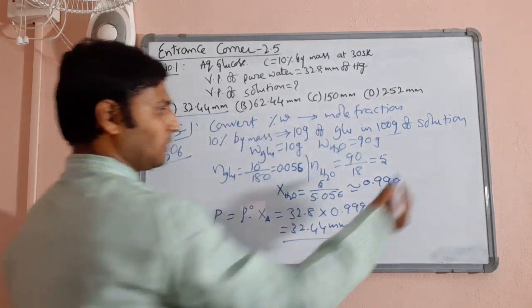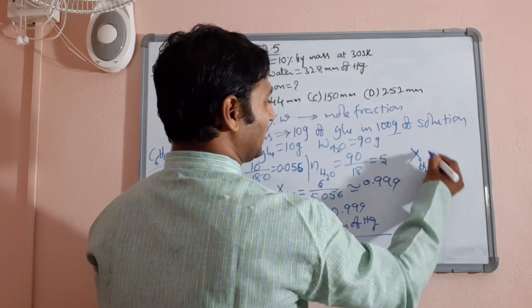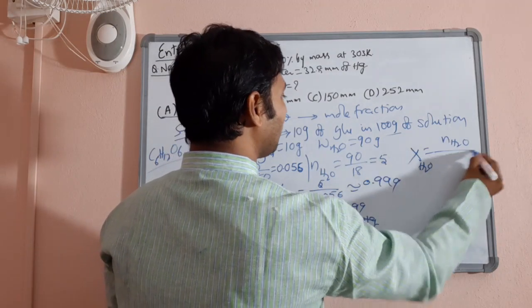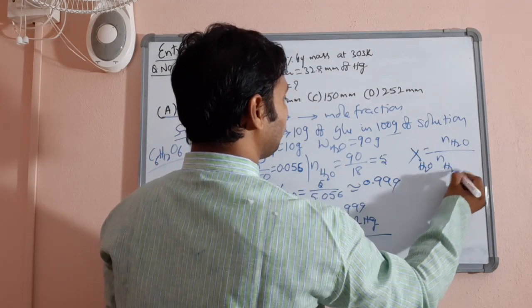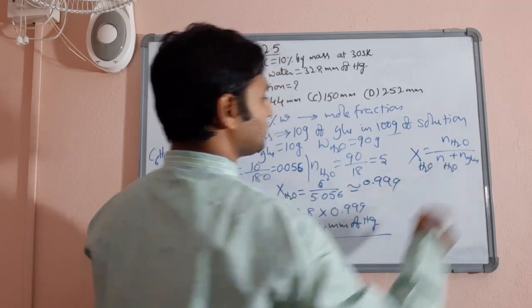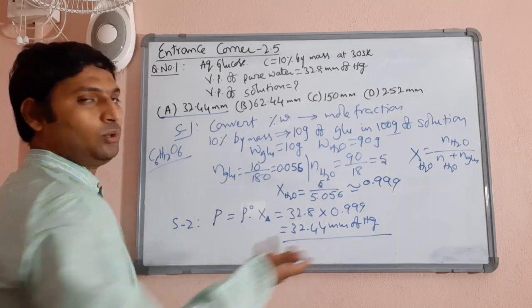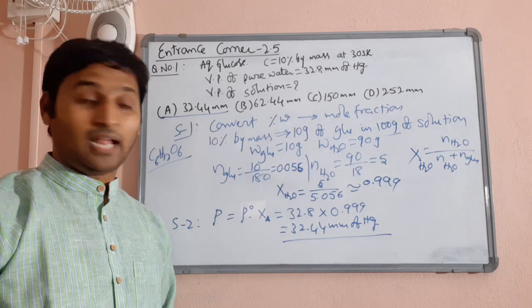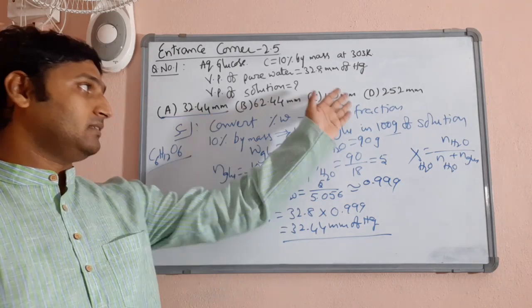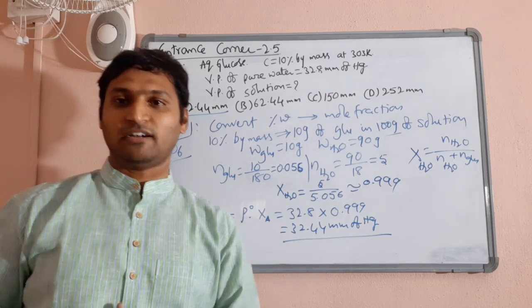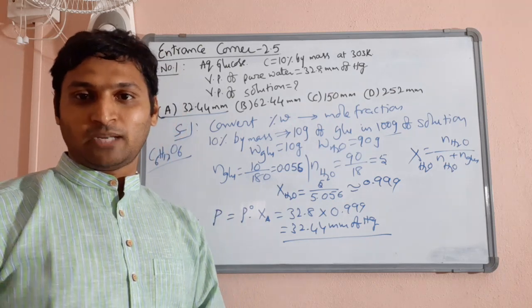You must be knowing the formula of mole fraction. So the mole fraction of water here is equal to the number of moles of water by the number of moles of water plus the number of moles of glucose. Substitute in that formula and get this answer. And without even solving, we can easily say, because the options are very comfortable. Let's move on to question number 2.